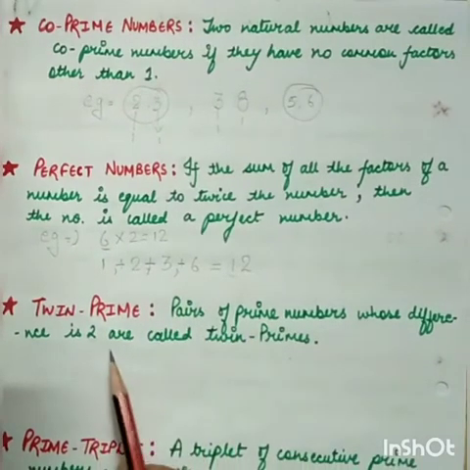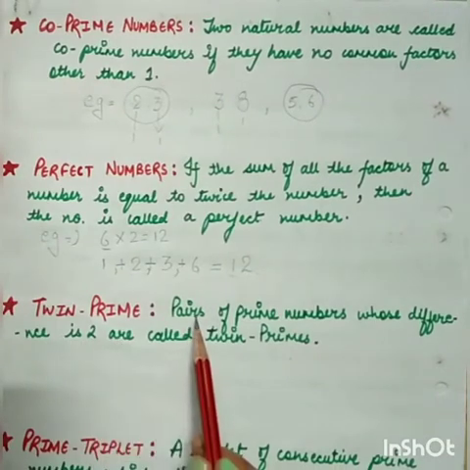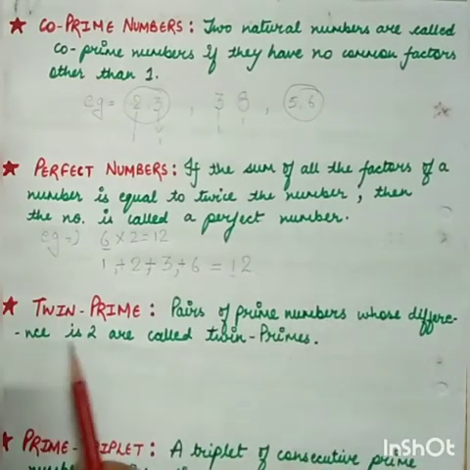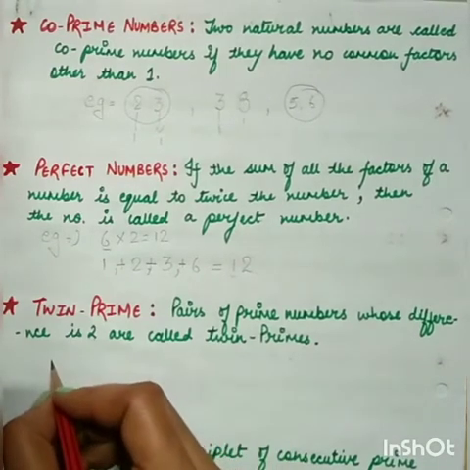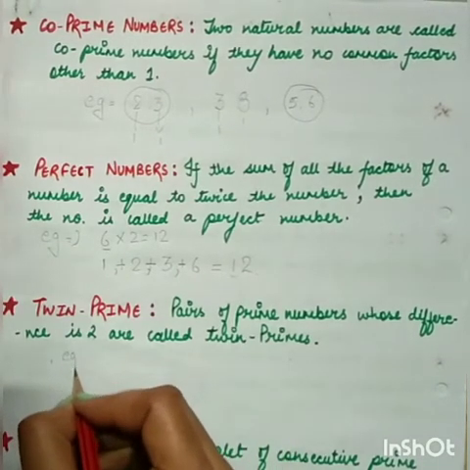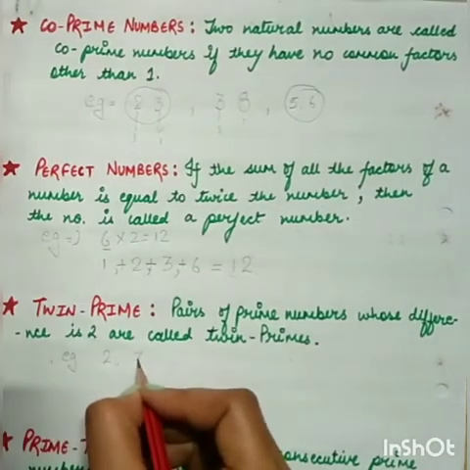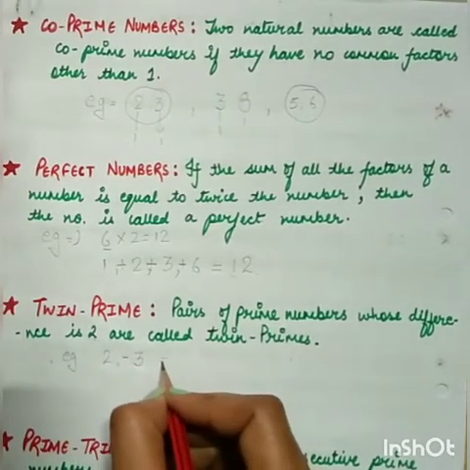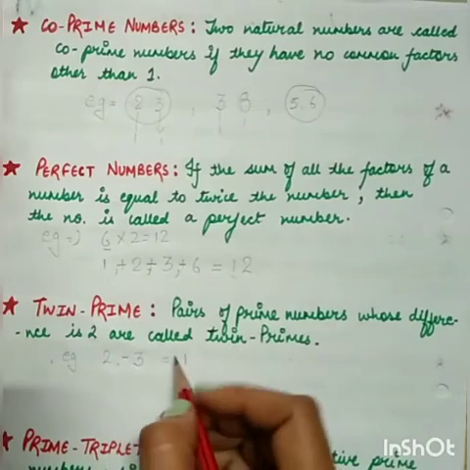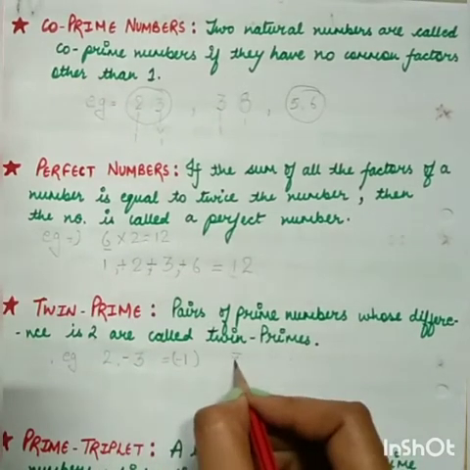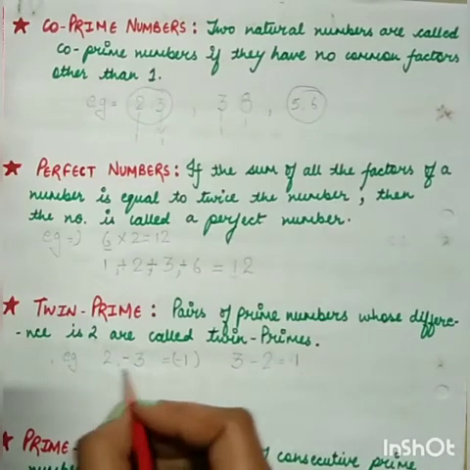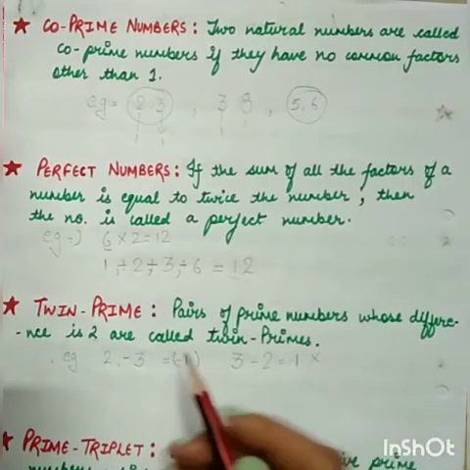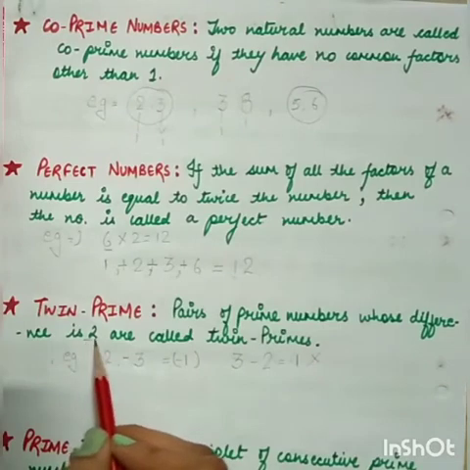Now, next is your twin primes. A pair of prime numbers whose difference is 2 are called twin primes. So first you take a pair of prime numbers. Let me take 2 and 3. Now what is their difference? It's minus 1, but if I write 3 minus 2, the difference is 1. So this is not a pair of twin primes, because they have said whose difference is 2.